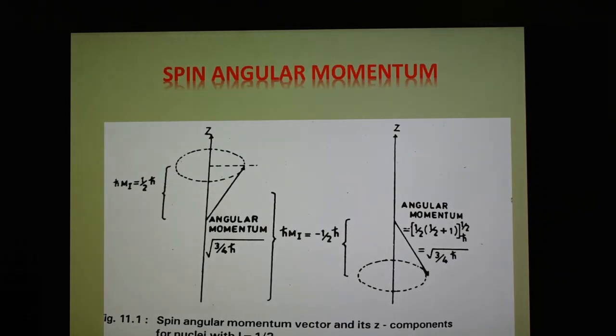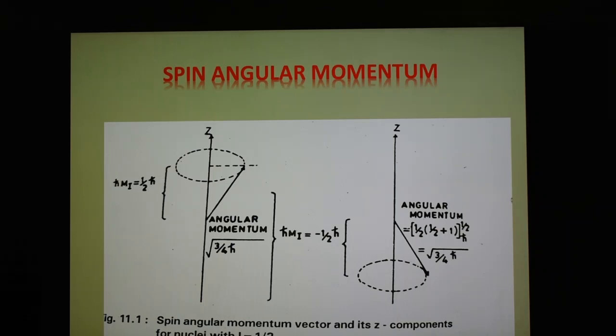It can point only in such a direction that the components along a particular reference direction, the z direction, are either all integral if I is integral, or all half integral if I is half integral. The proton has I equal to 1/2. Thus there can be two z components having the quantum number mI equal to plus 1/2 or minus 1/2.